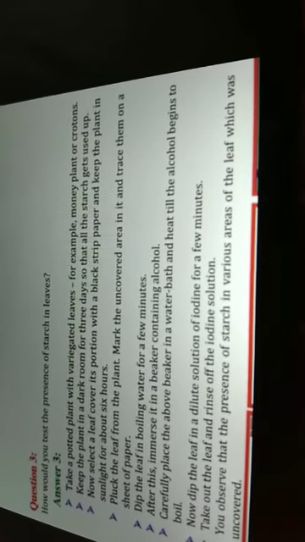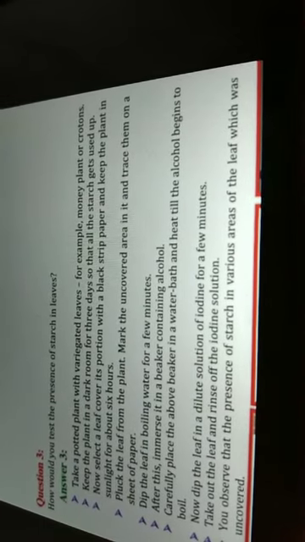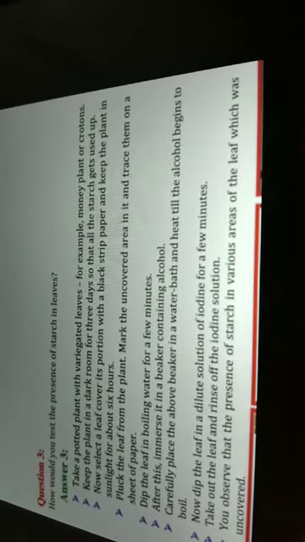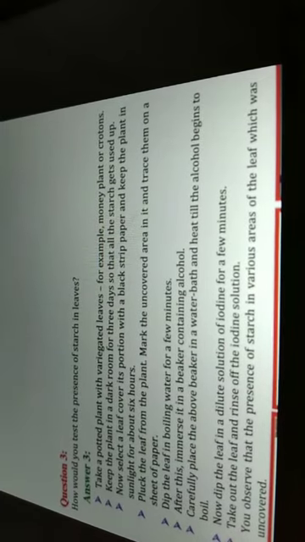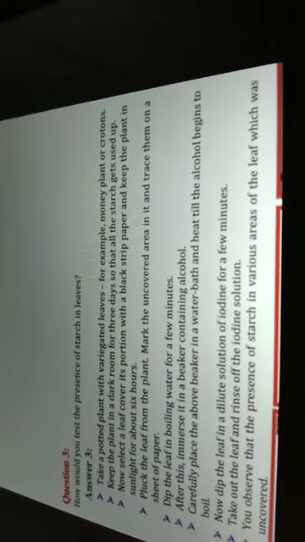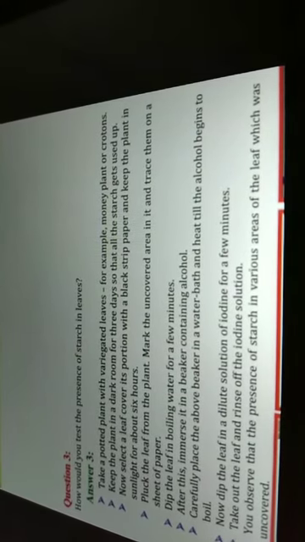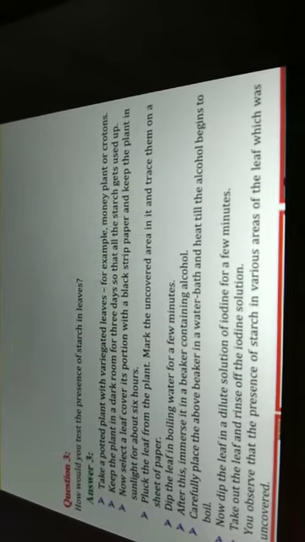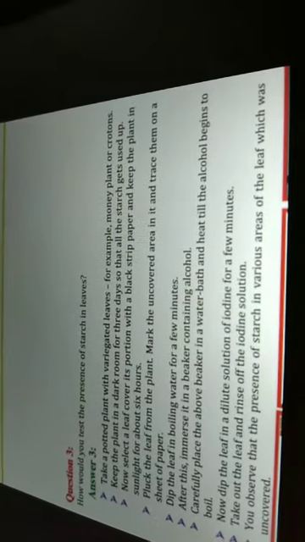Then again carefully place the beaker in a water bath and heat till the alcohol begins to boil. After keeping the leaf in alcohol, you heat the alcohol beaker till the alcohol begins to boil.